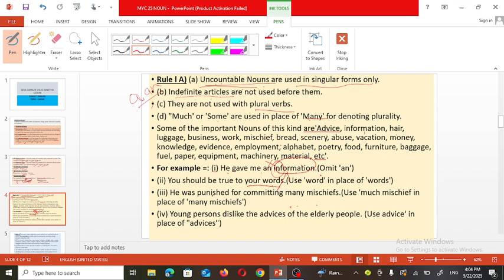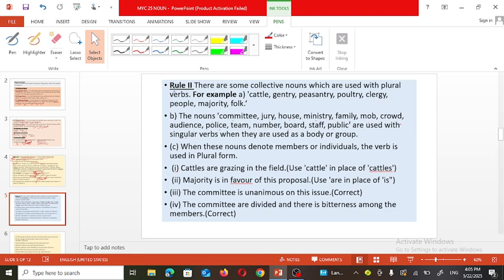He was punished for committing many mischiefs. So the s won't be there, and instead of many, much. See this rule: much mischief instead of many mischiefs. Then, young persons dislike advices. So advices won't be there. It should be advice. Young persons dislike the advice of elderly people. Instead of advices, only advice must be there. Now see the next rule.